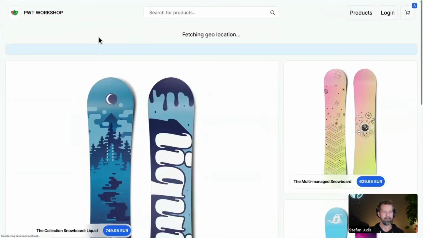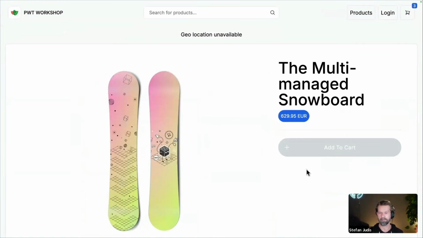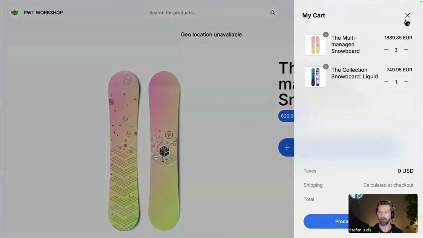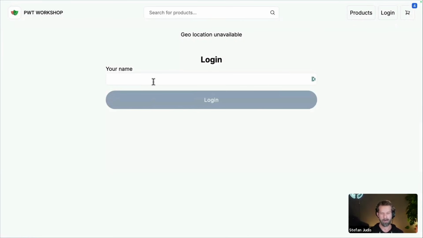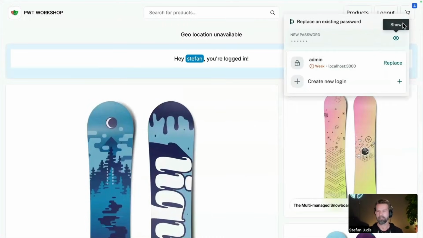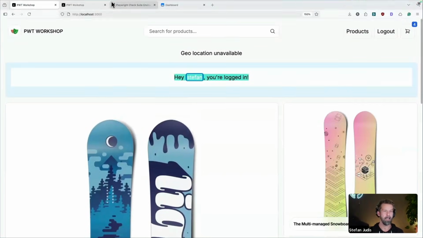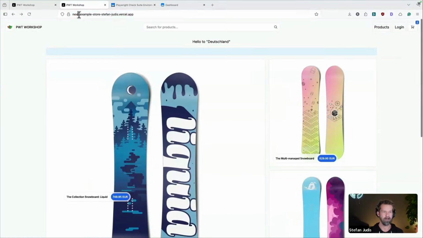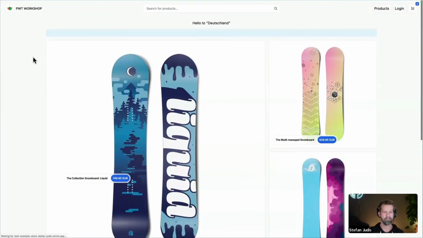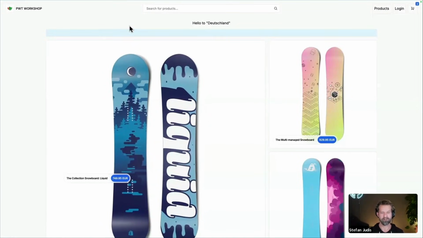So we have here a Next.js demo application that is a snowboard shop. It includes all the good stuff, right? So it includes an add to cart action. It includes product search, login, logout. All these kinds of things are implemented here and everything works properly. So we have here, now that I logged in, let me get my password manager out of the way. It's greeting me here. And this is also deployed right now to Vercel. So we have the production side running, and we will also use that for our production monitoring.